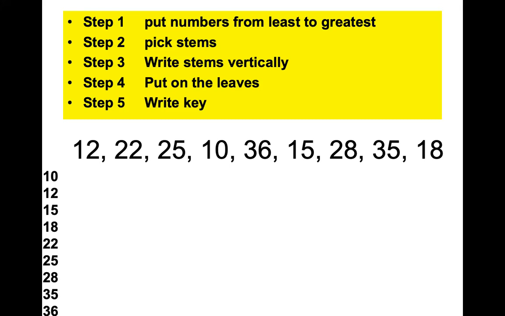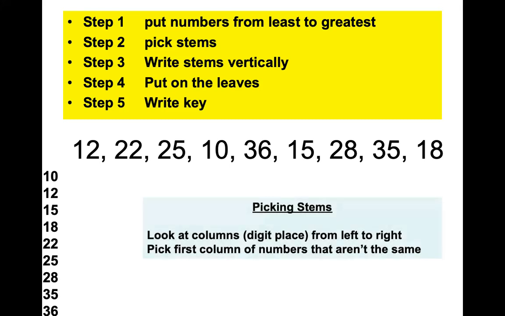1, 3, and 2. Okay, so tell me in order from least to greatest. 1, 2, 3. So the numbers of the first column where they are different are 1, 2, 3. Those are your stems. We're going to write our stems vertically, right?